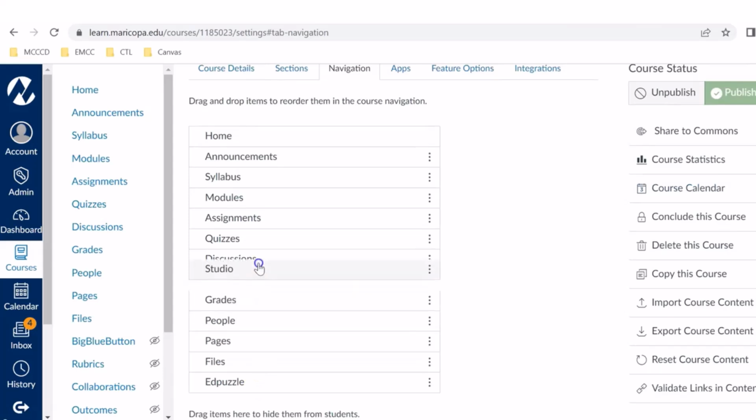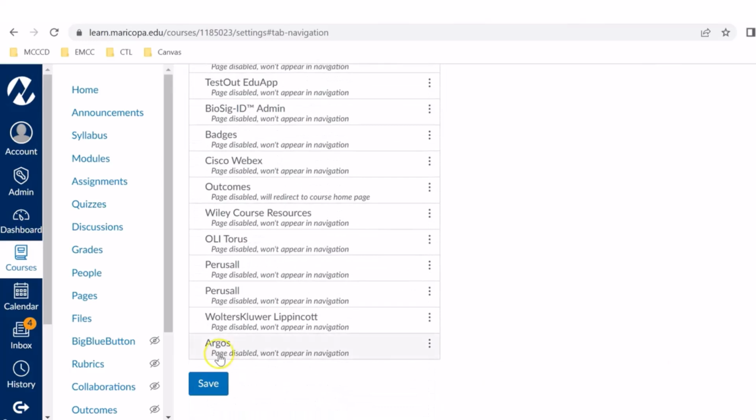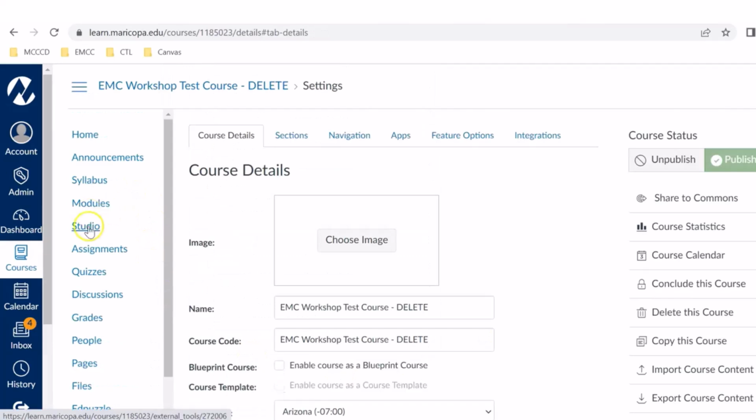drag it. And of course you would drag it to wherever makes sense for you. But for this, we're just going to push it here. And we're going to go ahead and save it. Always remember to save as you're changing your navigation. Perfect. So now Studio is more at the top instead of me having to scroll.